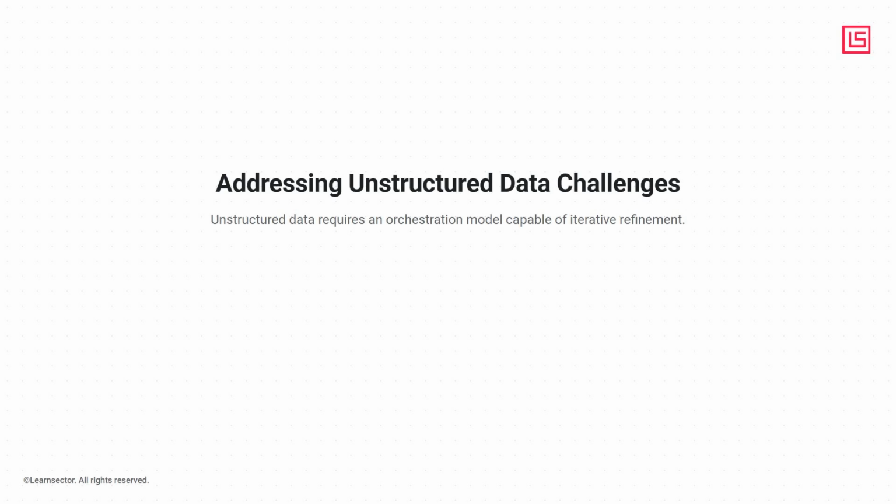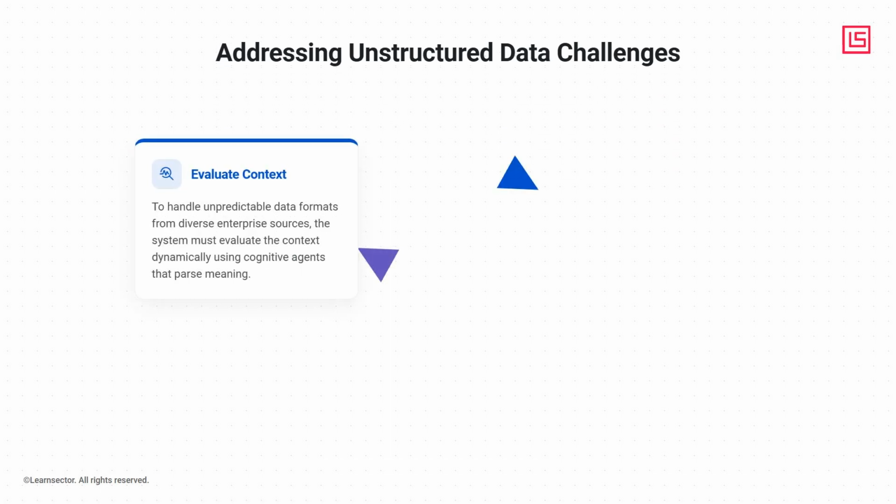Unstructured data is the ultimate stress test for any automation system, and it requires an orchestration model capable of iterative refinement. When we extract unstructured inputs from diverse enterprise sources, the data rarely arrives in a clean, predictable format. To handle this, we must evaluate the data context dynamically, using cognitive agents that parse meaning, rather than just searching for keywords.